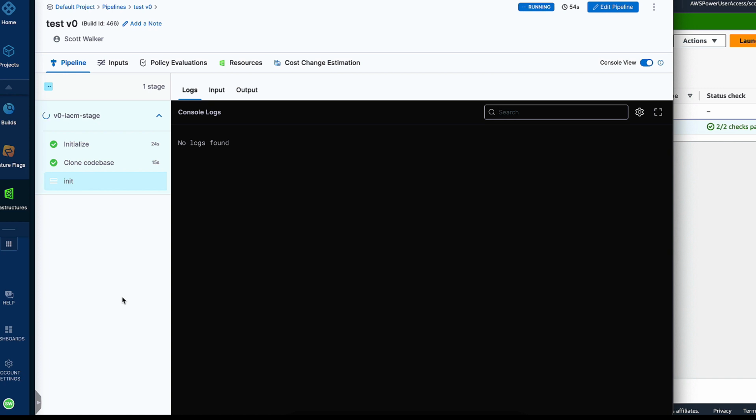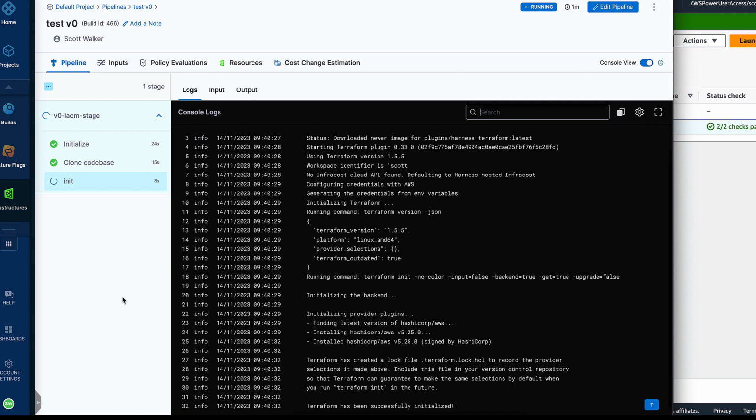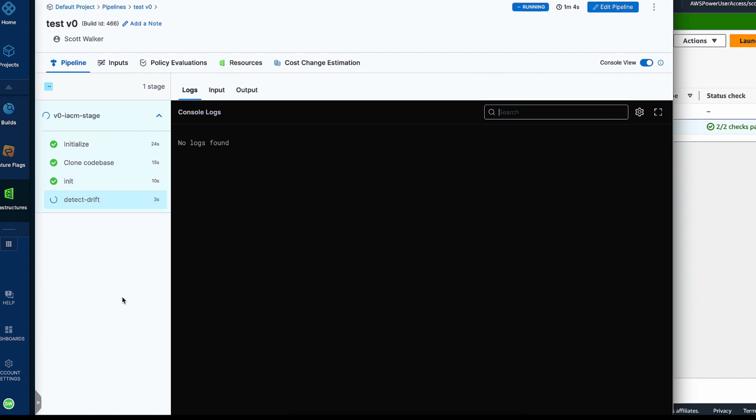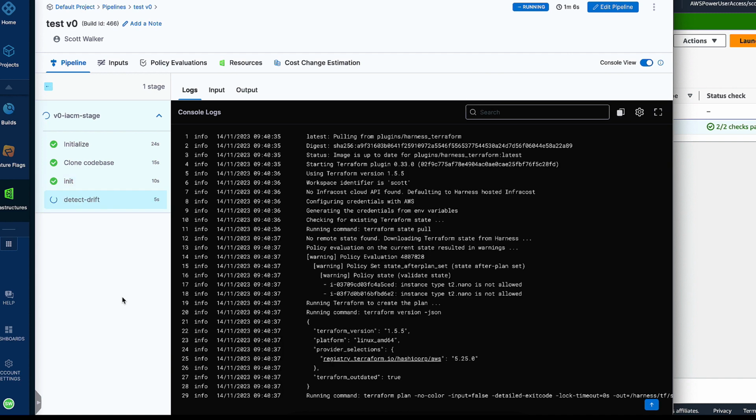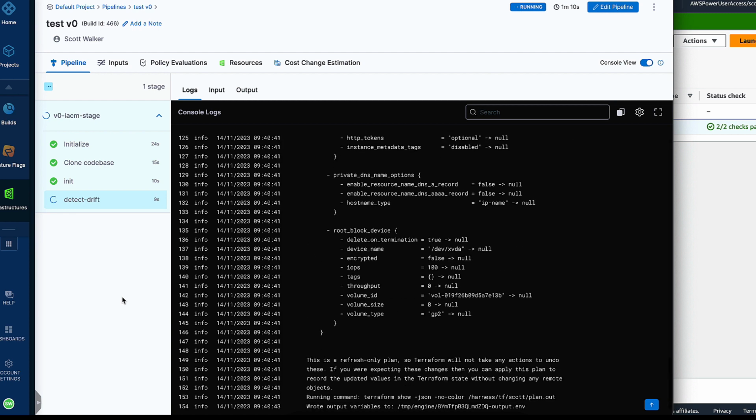But rather than changing the world, it updates its own state. So our Drift support has introduced within IaC the ability to run plan refresh only, apply refresh only, and also the detect drift behavior that we're seeing at the minute.